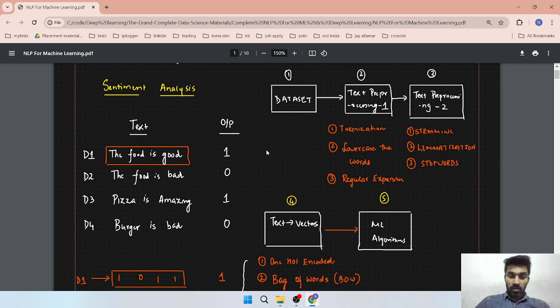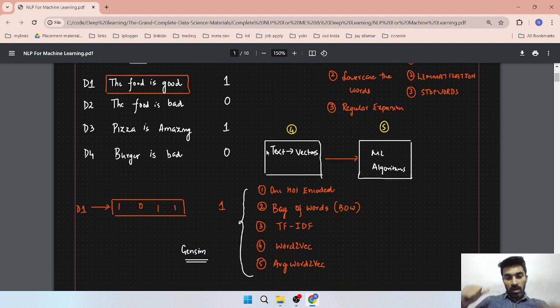So what do we have to do? Firstly, we know that our computer can't understand English, so we have to apply some algorithms so that we can convert our text into vectors. We have different types of vectorization, like one hot encoding, bag of words, TF-IDF, Word2Vec, and average Word2Vec. These are different types of vector representations in machine learning, so that we can pass these vectors to our ML model.